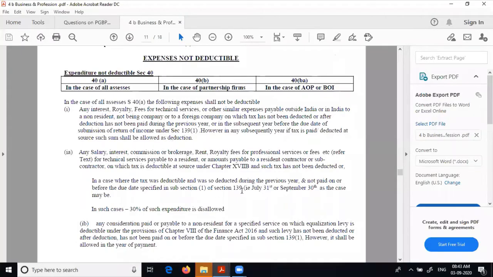After 40A2, we are coming back because this is a very important section. I didn't want to lose out on that. So 40A applies to all assessees, 40B applies to partnership firms, and 40BA applies to AOPs and BOIs.